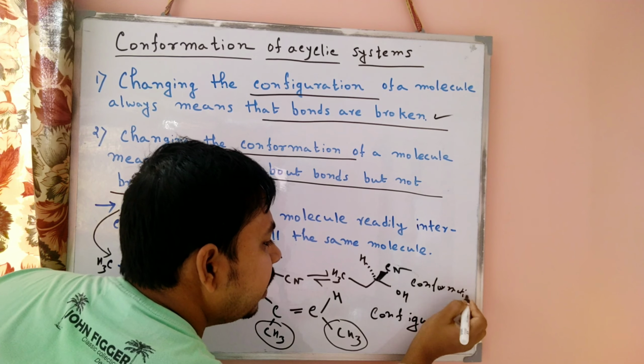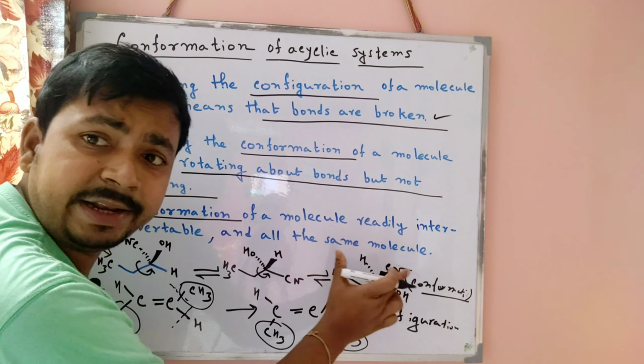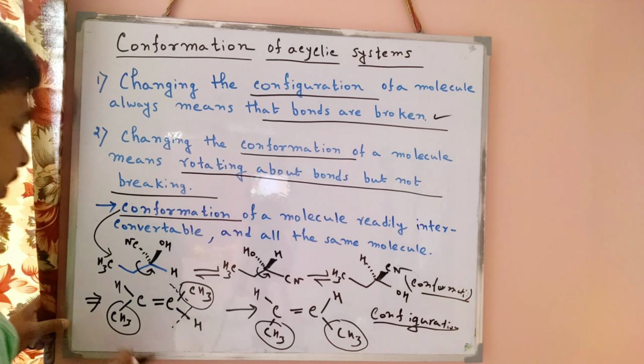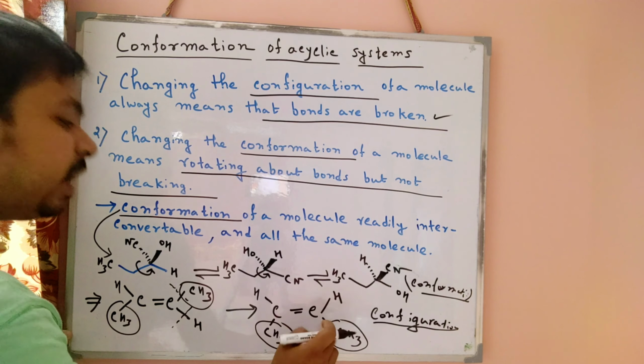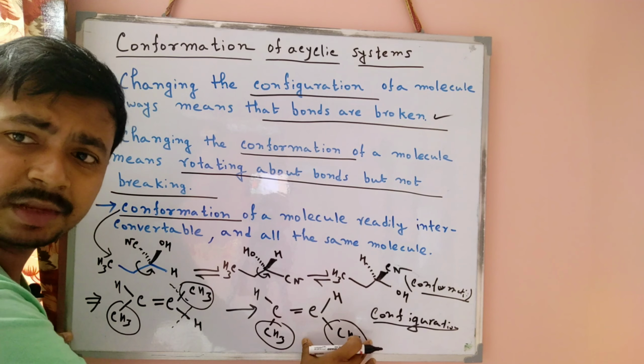That is the main difference between configuration and conformation. In conformation, without bond breaking we can draw the structure. But in configuration, bond breaking occurs, and then we form another structure, another compound.